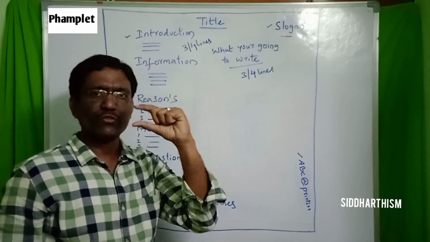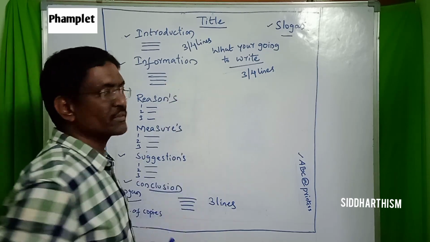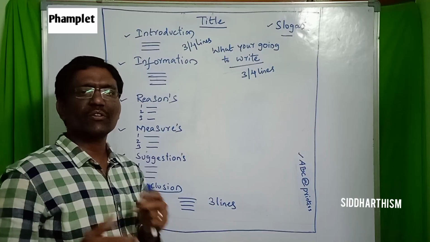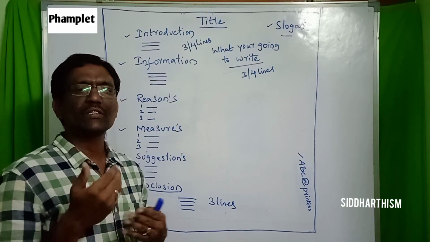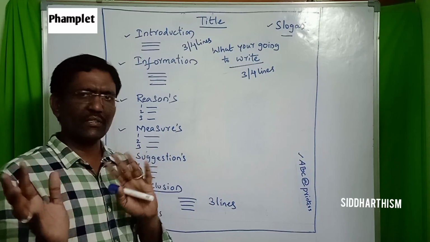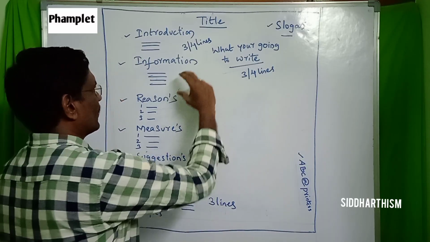Then you need to write in short what you are supposed to write. Next is information. Information means what you know about it, how this general problem is going to arise. Whatever concept you have in your knowledge, you can try to write here.